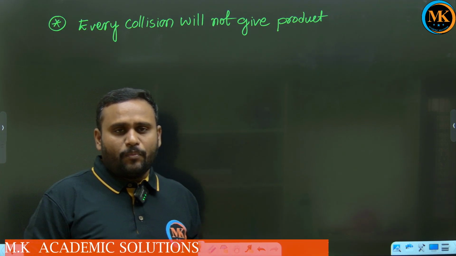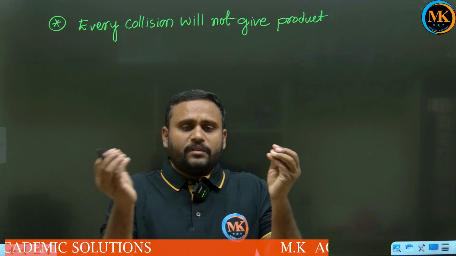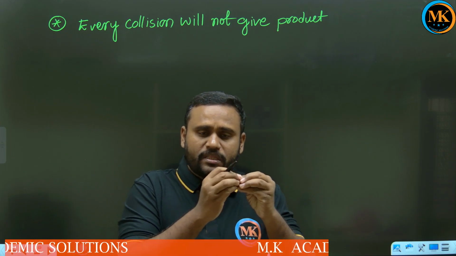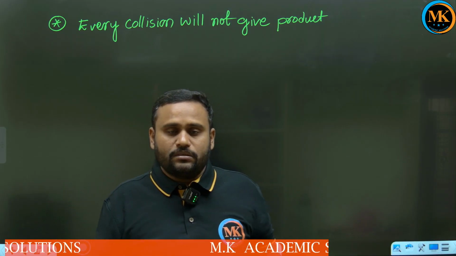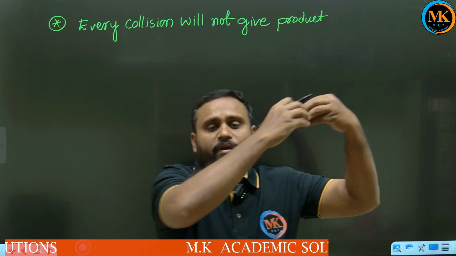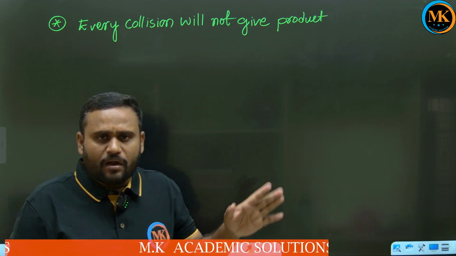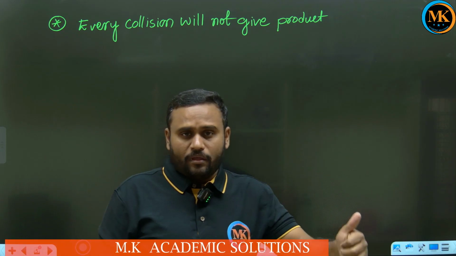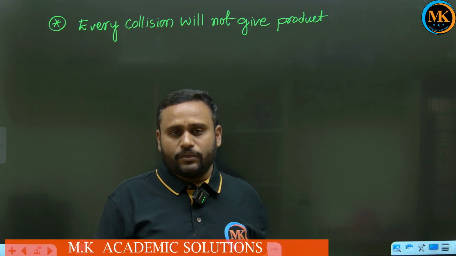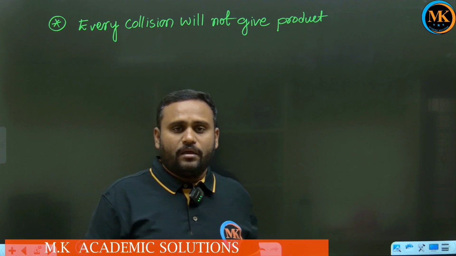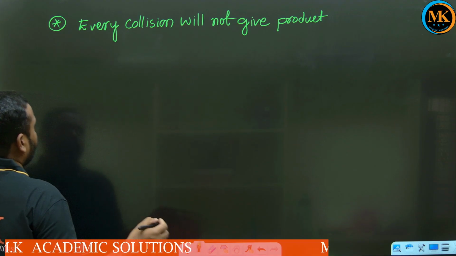In some collisions the molecules simply collide with each other and bounce back. But in some collisions they collide with each other and give us product. So only a certain number of collisions will give us product. They are known as effective collisions.